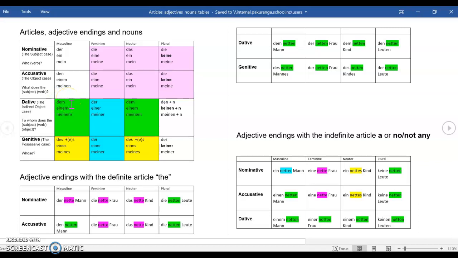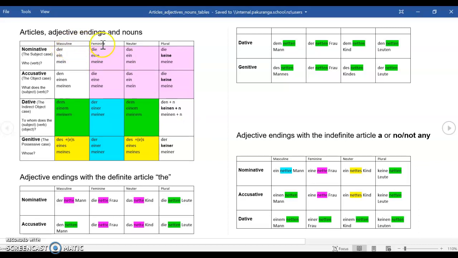If you just use the preposition in a dative sense, within. So we've got die Stadt. Wo bist du? Ich bin in der Stadt. Then we can say, I am in the classroom. Das Klassenzimmer, in dem Klassenzimmer.